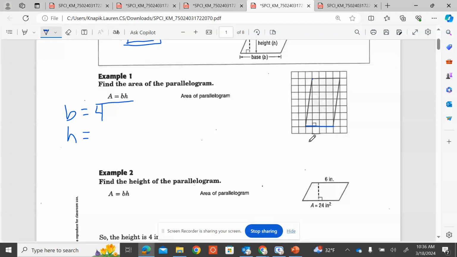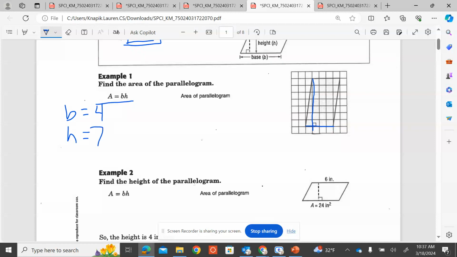And your height, when looking for height of a parallelogram, you're going to be looking for a straight up and down height. You are not ever going to use the diagonals. Never, ever are you using the diagonals, okay? You're looking for a straight up and down height. You want it to be perpendicular with the base, or that just means has a right angle. See that little square right there? That notates a right angle of 90 degrees. So let's count the height of our parallelogram. 1, 2, 3, 4, 5, 6, 7. So base is 4, height is 7.